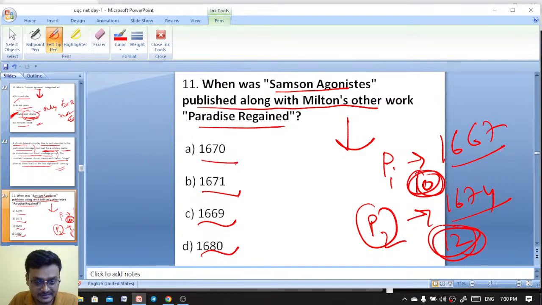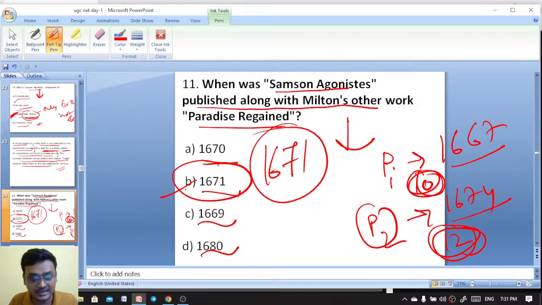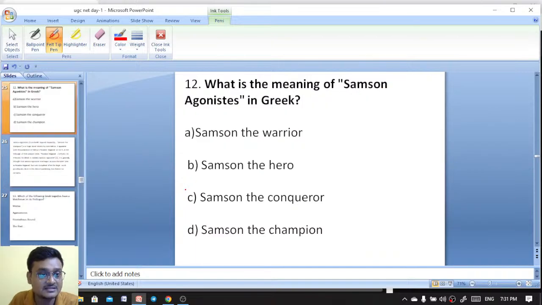Samson Agonistes and Paradise Regained were published in the same year, 1671. 1671 is the right answer.